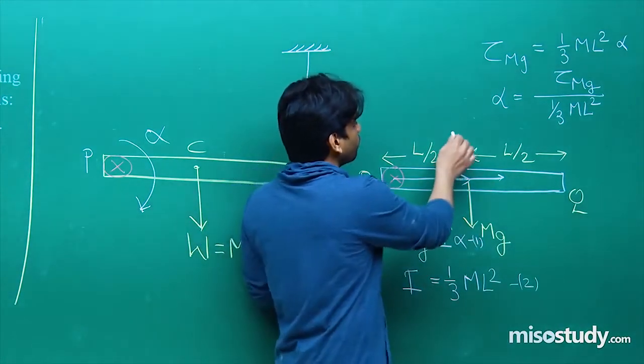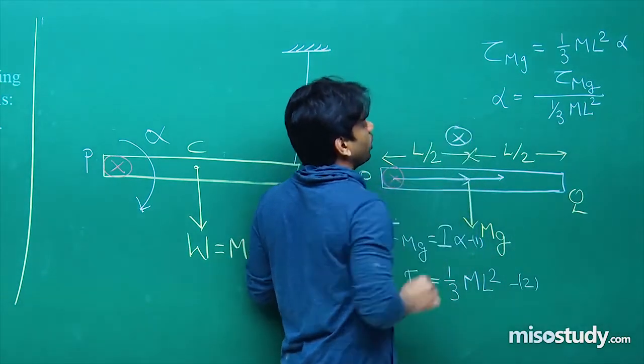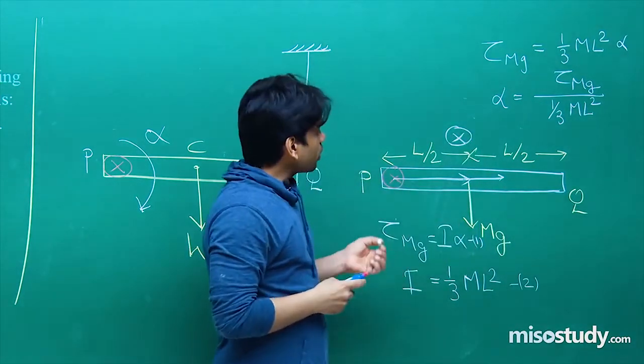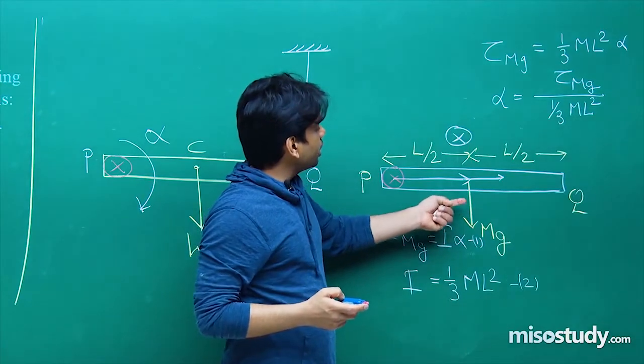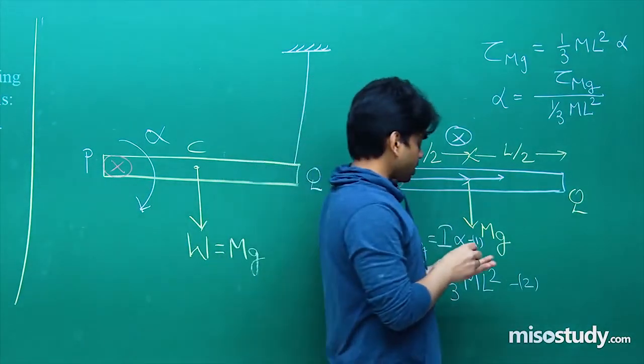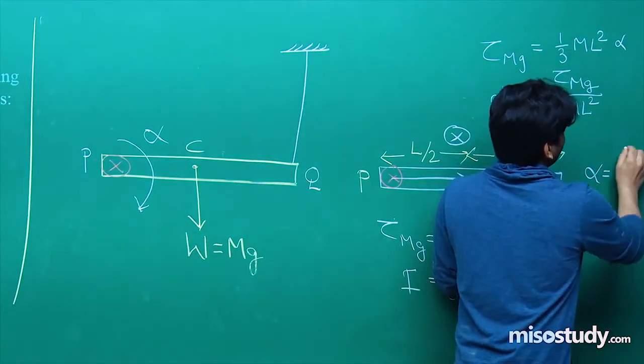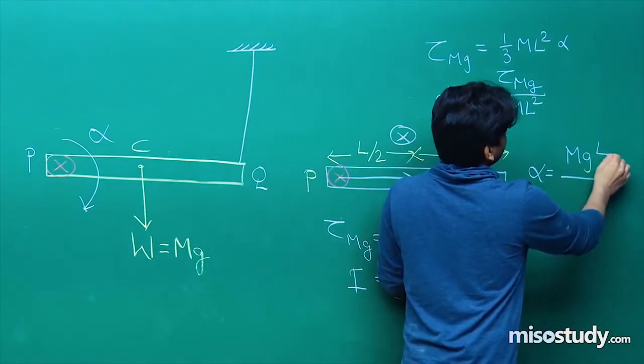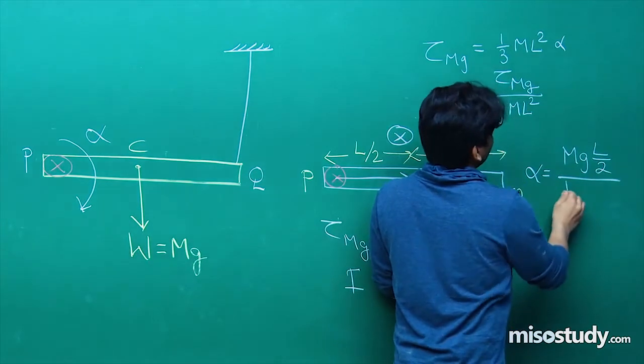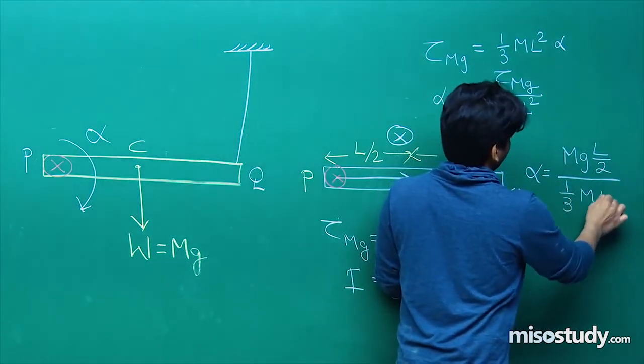So the direction of torque will be into the plane of the board. One thing is clear to us. Torque of mg is very clear, it should be mg into L by 2. So alpha will turn out to be mg into L by 2 divided by 1 by 3 ml square.